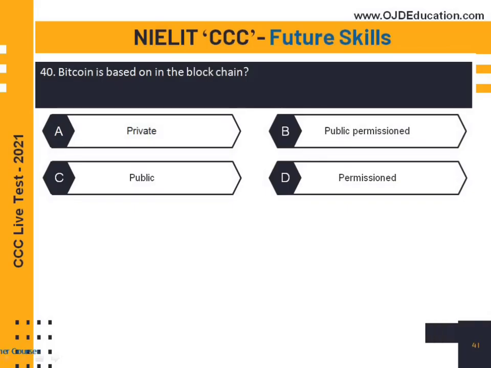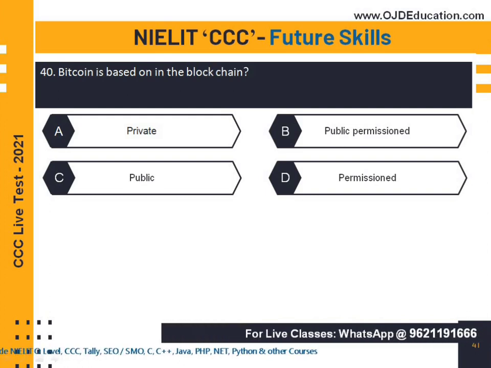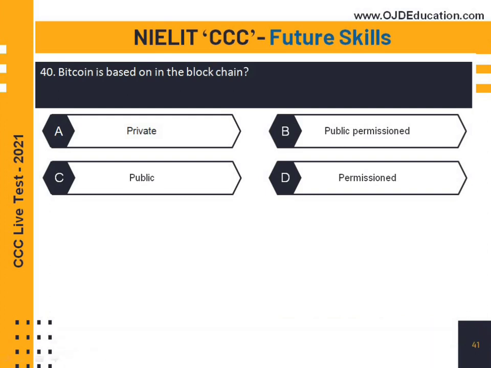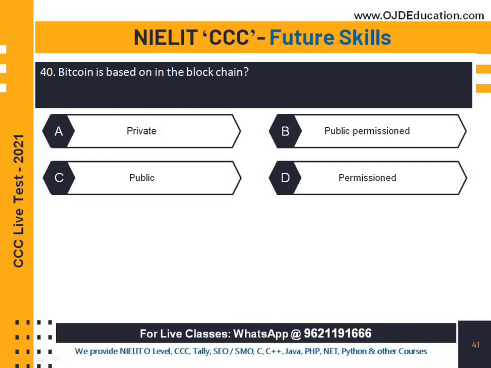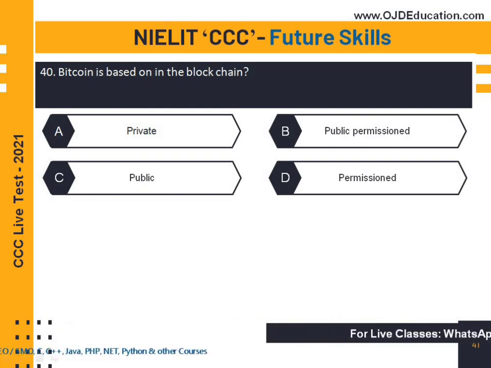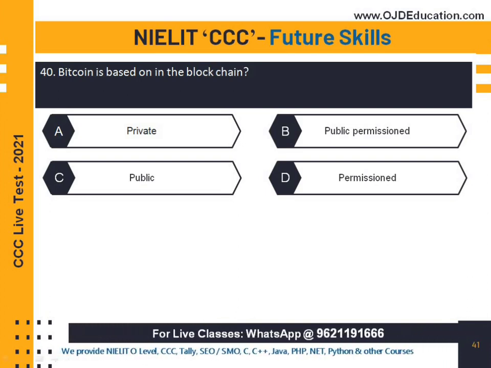Let's move on to the next slide. What is Bitcoin? Bitcoin is based on which blockchain? There are 4 options: private, public permissions, public, or permissions. So what is the right answer? Bitcoin is based on which blockchain?